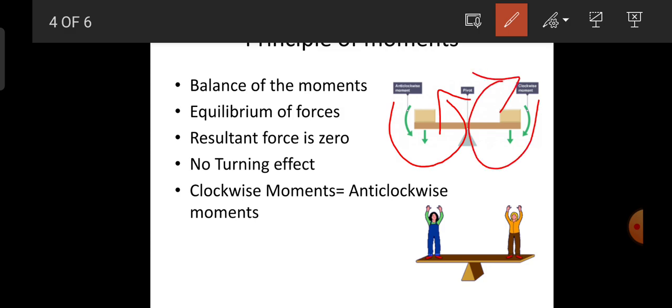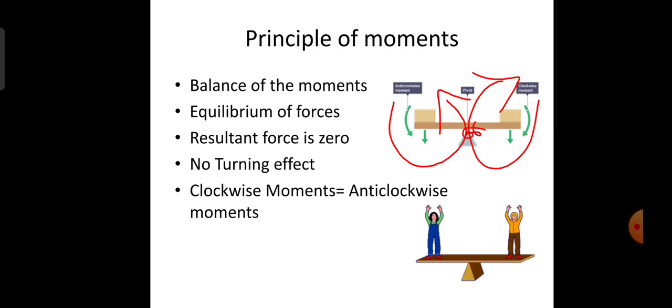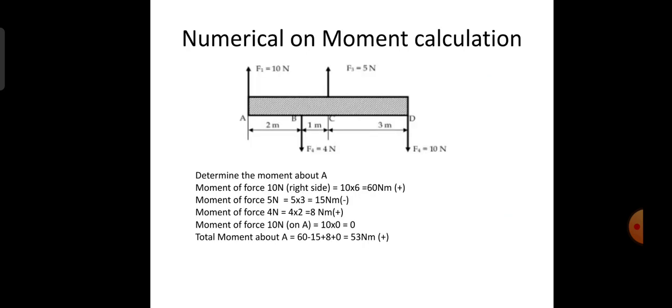Exactly at the reference point they cancel each other, so that it will be in a balanced state. And the seesaw which you are seeing in the second sketch will be in the same intact position. So that states the balance of the moment.